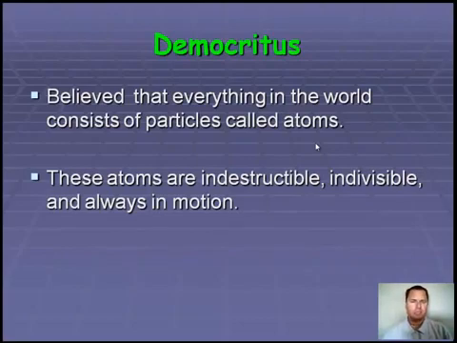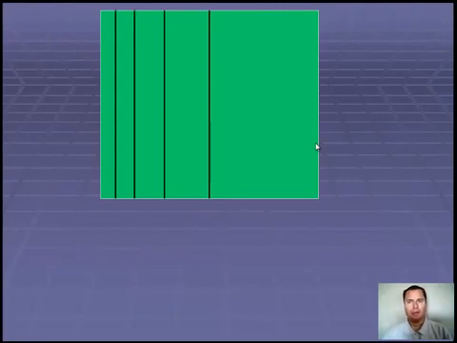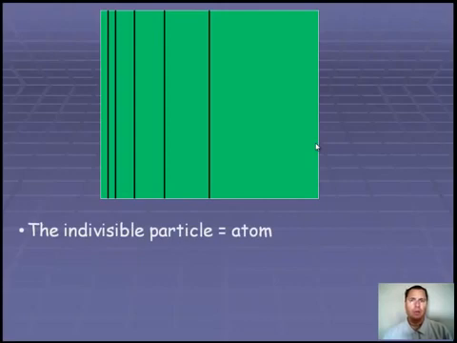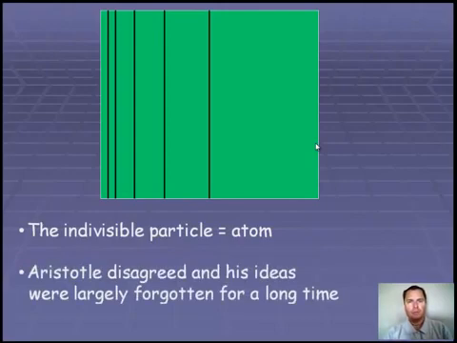What he thought was this: let's say we had some sort of matter. If we divide it in half, and then divide it in half again, and keep dividing it, eventually we were going to get to this small, indivisible particle. And that's what he called the atom. The atom was not able to be broken down any smaller. Now, the only problem for Democritus was that at the time Aristotle was the man. Everybody followed his lead, and Aristotle disagreed with Democritus's ideas. So his ideas were almost forgotten for about 2,000 years.